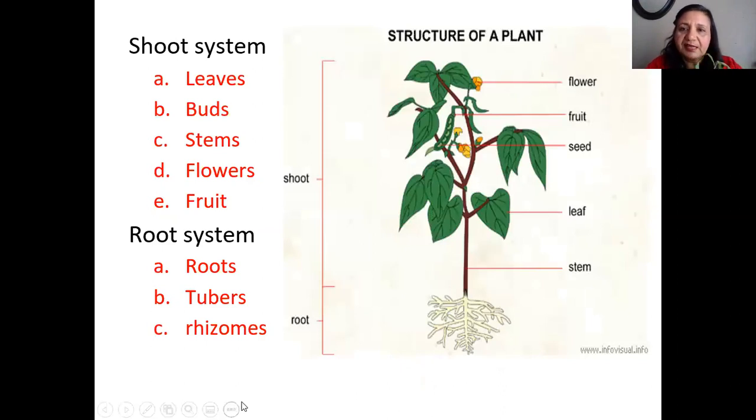And the next is that you can see in the plant, they have flowers, right? Fruit, and the seed, leaves. And this is the stem. We already saw this. And the root system also has roots, tubers, and rhizomes. These are the different types of roots they have, okay? So I can show you in the plant.